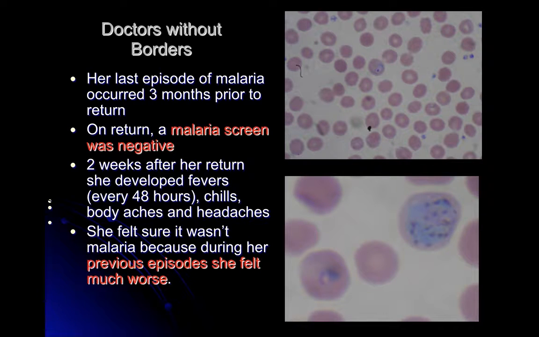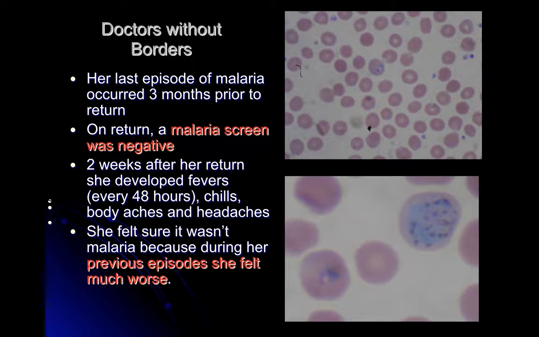Her last episode of malaria occurred 3 months prior to return, and on return, a malaria screen was negative. 2 weeks after her return, she developed fevers around every 48 hours, chills, body aches, and headaches. She felt sure it wasn't malaria because during her previous episode she felt much worse. However, as we look at some of these smears, we will see that there are in fact infected red cells